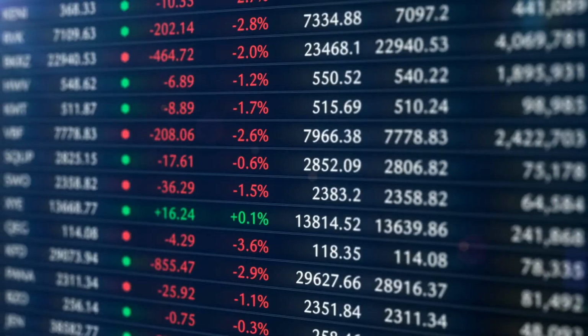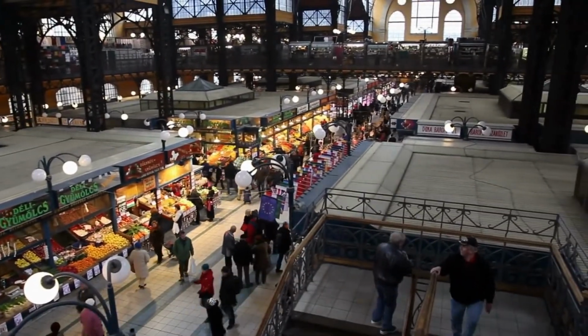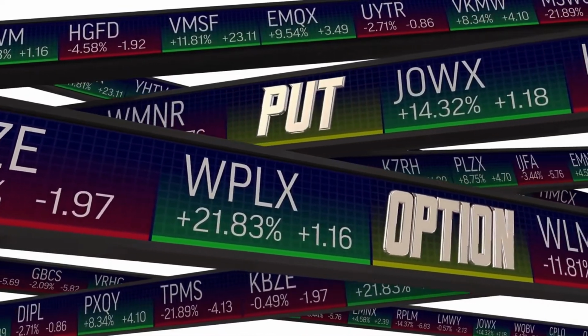Because the market is volatile, you may find yourself with less cash value at the end of the year if the market has a bad year. Only a few investment options are available.